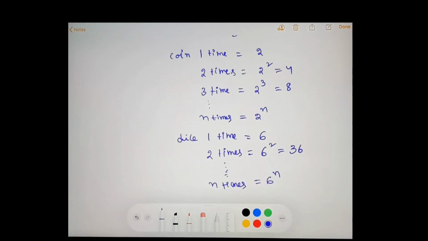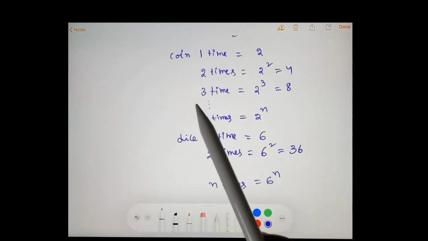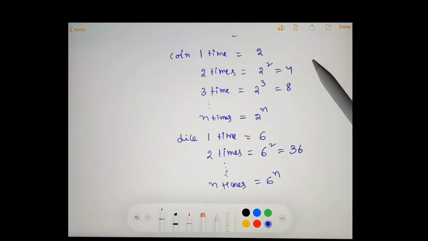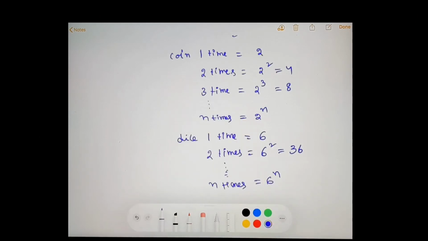Another important thing to remember is that when a coin is tossed 2 times, or when 2 coins are tossed at the same time, the number of possible outcomes is the same. When the coin is tossed 3 times, or 3 coins are tossed at the same time, the number of outcomes is the same. In the same way for dice: if the same dice is thrown 3 times, it is the same as 3 dice thrown at a time. The number of possibilities is the same.